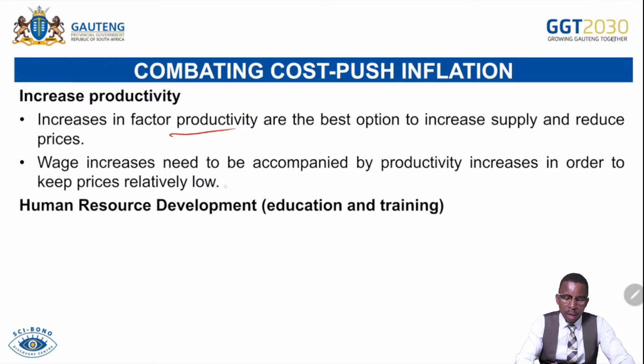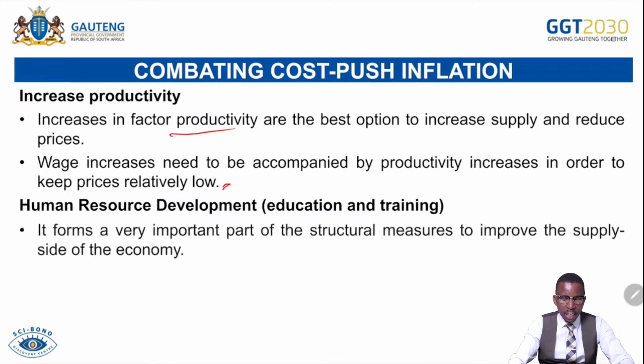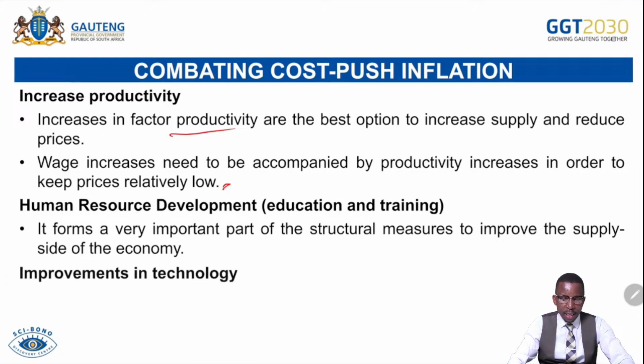Also, still on this one, increasing competition. If ever there's high level of competition, there will be more businesses producing more goods and services, which will lead to competitive prices and reduce the inflation rate. Human resource development, meaning education and training. So it forms a very important part of the structural measures to improve the supply side in the economy. So if ever people are well trained and skilled, they tend to be more efficient and productive. So they spend less time and less resources to produce more goods and services, which can lead to economies of scale, and that will be reducing inflation.